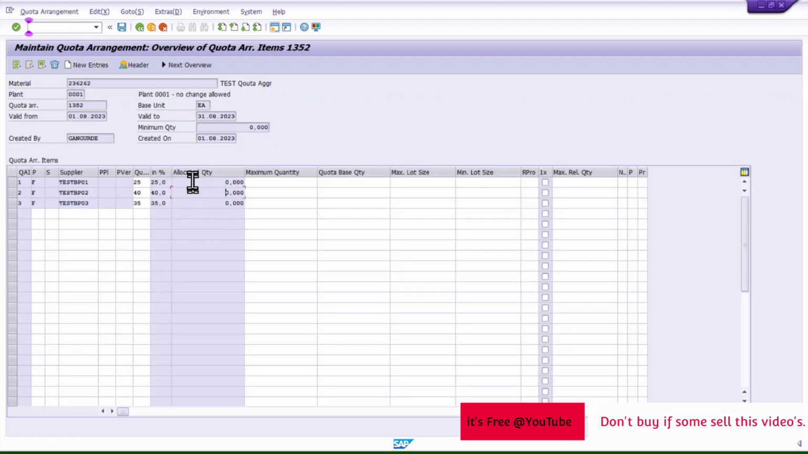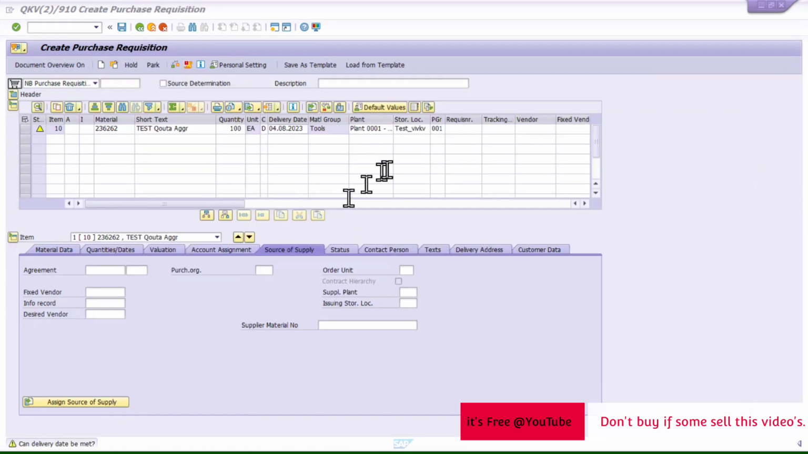So here my quota allocated quantity is 0. Once I start creating purchase requisitions, this quantity will get added on. And the quota based quantity will be blank until we define it. So I will explain here.